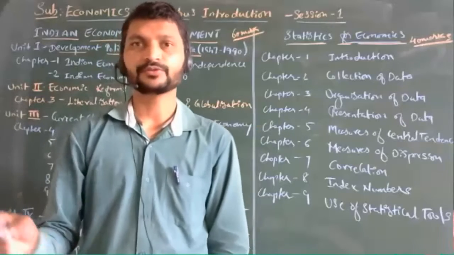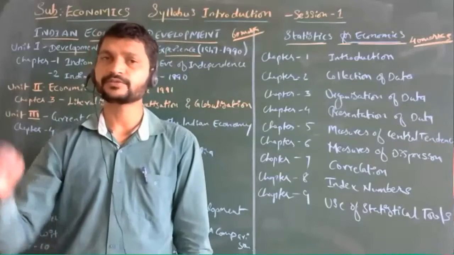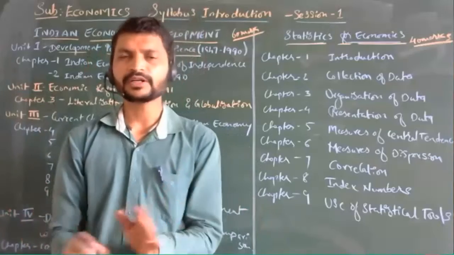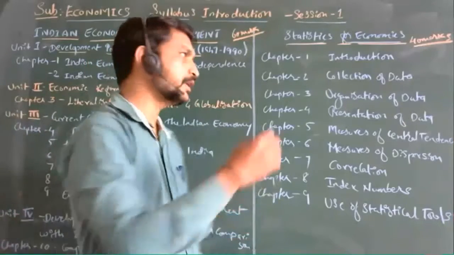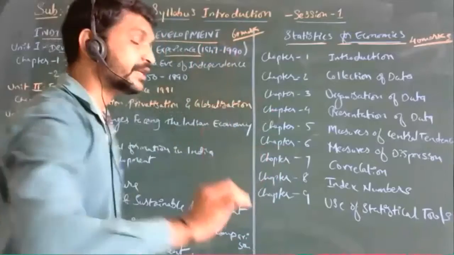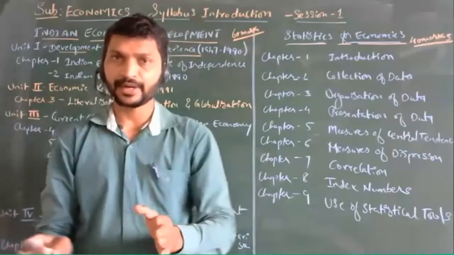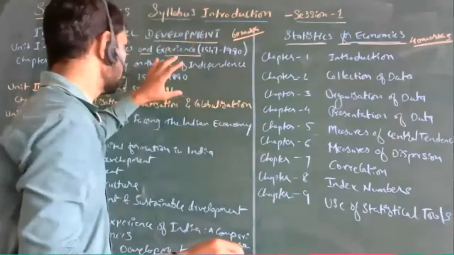The Britishers used to take all our resources, meaning raw materials, to their nations. We were not developed as much. We struggled until 1990 to get development. What all came across in that period, you are going to know from this unit.